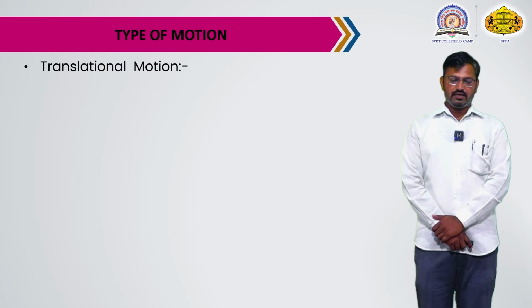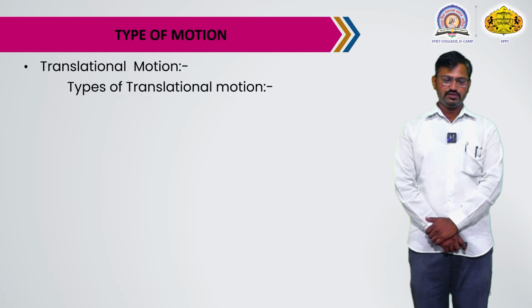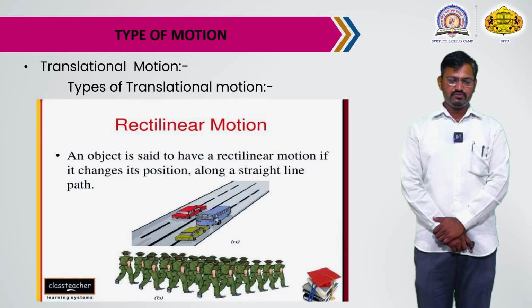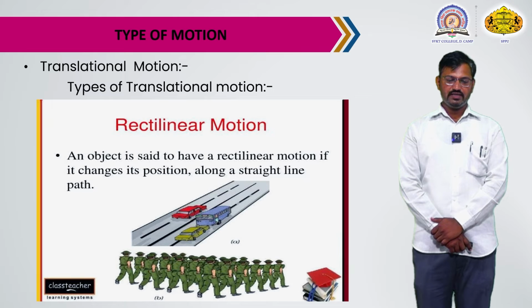Next, the types of translational motion. First, rectilinear motion. An object is said to have rectilinear motion if it changes its position along a straight line.